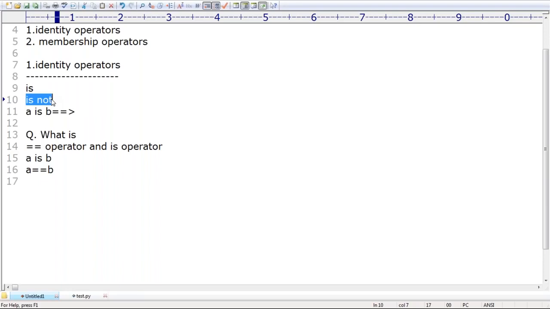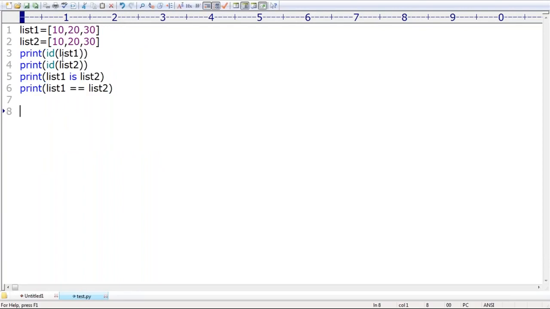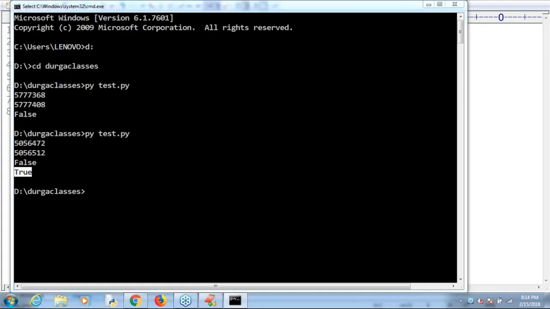Remember that. Next, Praveen is asking, is id a keyword or a function? Make sure, sir, it is a function, because we are passing some argument. Yes, it is a function, Python's inbuilt function, the id function. It is used only to find the address of an object. Remember, everyone can understand?